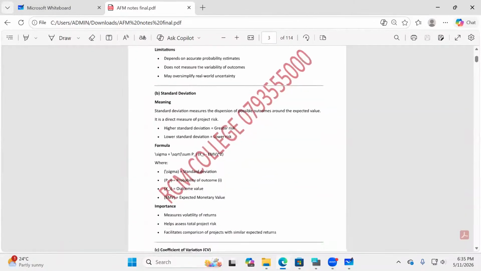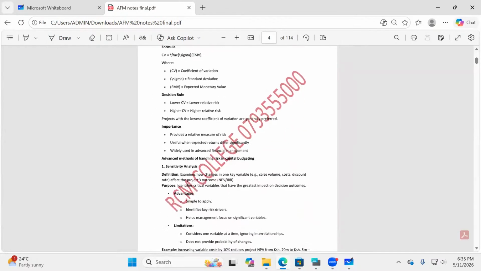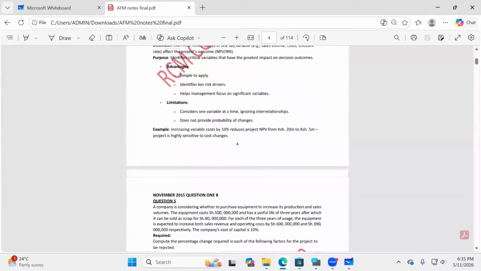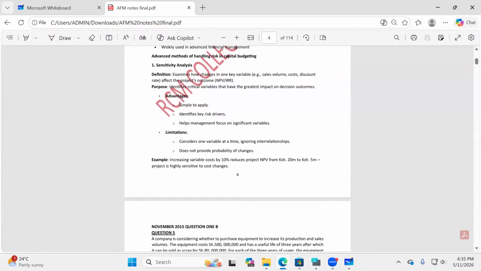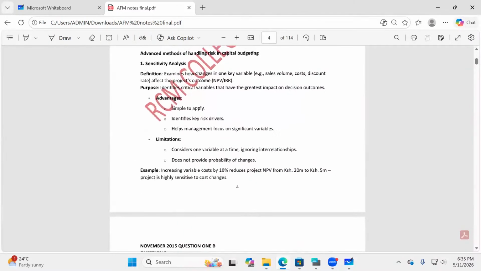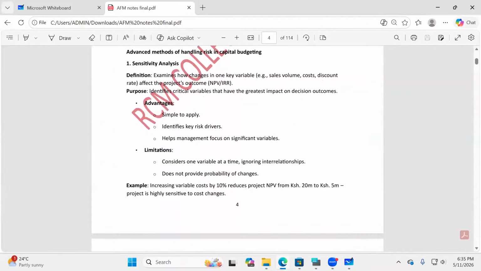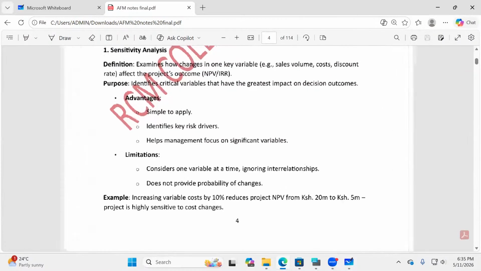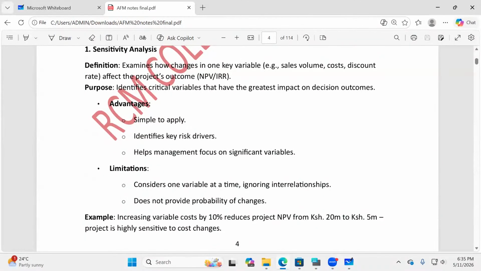So today, what I'm looking at, my good students, is this: advanced methods of handling risk in capital budgeting. Your syllabus wants us to look at sensitivity analysis. That is the first method which your examiner wants us to look at.